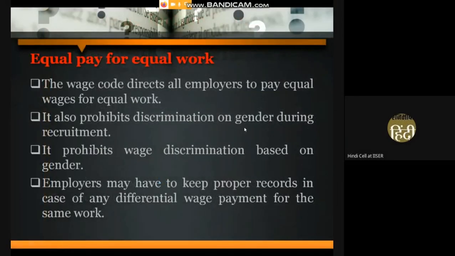Equal pay for equal work. This code has directed all the employers to pay equal wages for equal work. It prohibits discrimination based on gender during the time of recruitment, and wage discrimination based on gender.